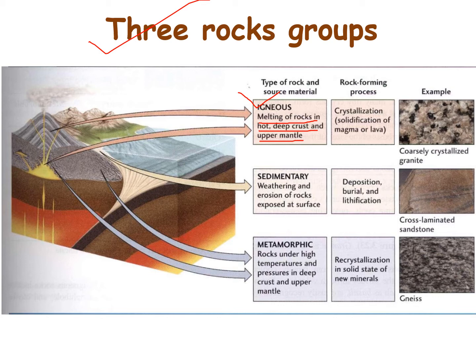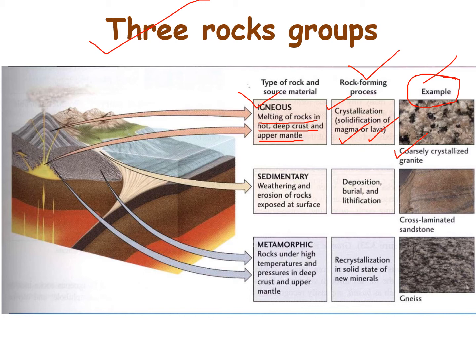The rock forming process for igneous rock is the crystallization or solidification of magma and lava. For example, coarse grained crystallized granite is an igneous rock. These are also of two or three types, which you will learn in later classes.